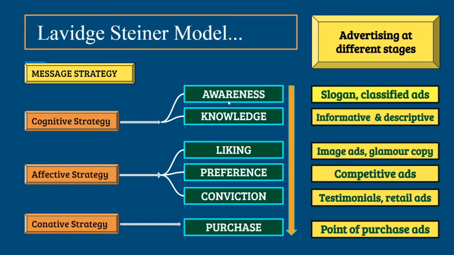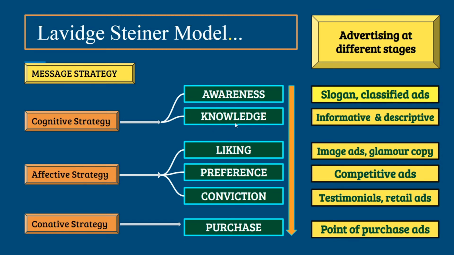The first step is awareness. This is a very challenging step as there is no guarantee that the customer will be aware of the product brand after they view the advertisement. In our case, Lisa will come across many advertisements but will only remember a few brands. Here, the customer becomes aware of the product through advertising. So our advertisement needs to be eye-catchy and unique. As far as advertisement types are concerned, it's expected that we'll use slogan or classified ads at this stage.